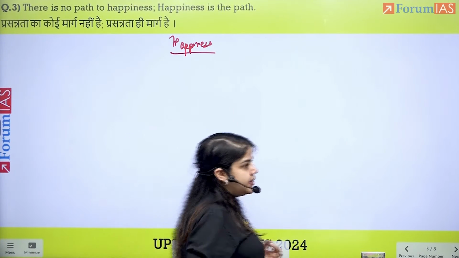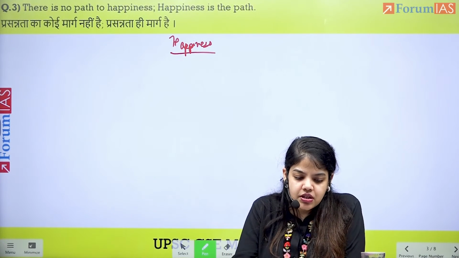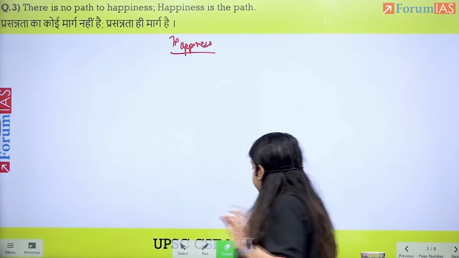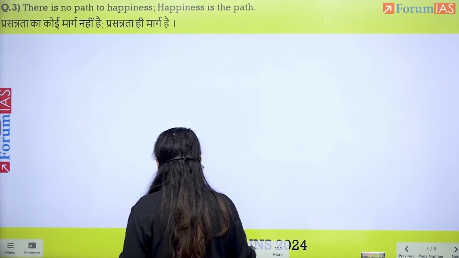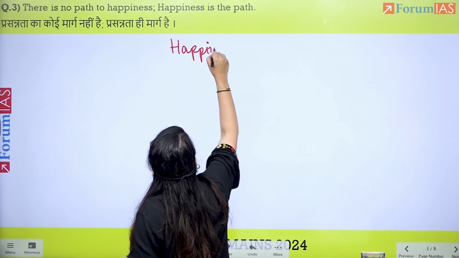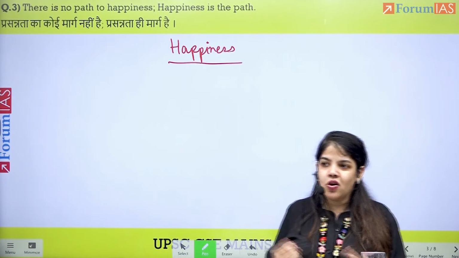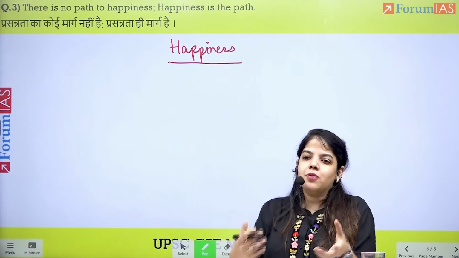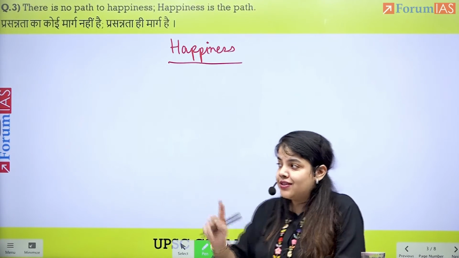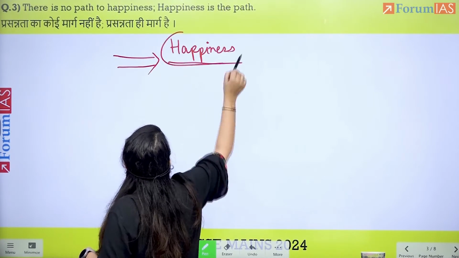There is no path to happiness. Happiness is the path. Now, in this central idea, this central keyword, happiness, should be written properly. So, for this central keyword, happiness, we will be able to talk about what is the topic saying about happiness. You'll have to wonder, what is it saying? There is no path leading to happiness. Happiness itself is the path.